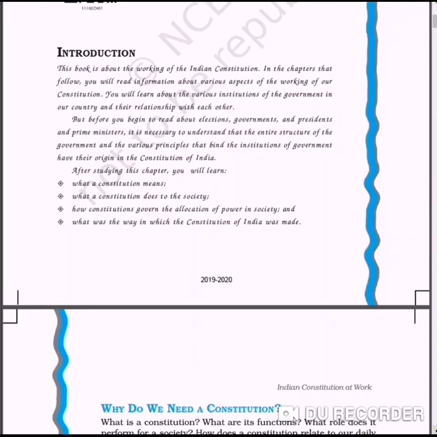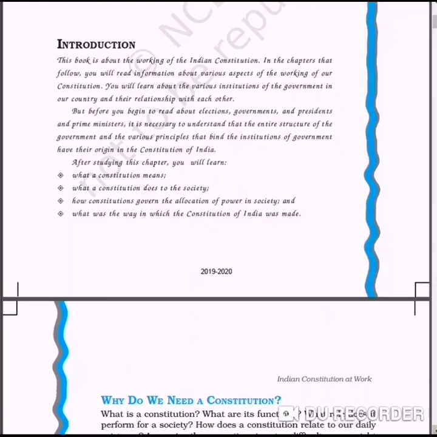A country, any organization, even school, college, any office, even our homes, need to have some set of rules and regulations to work properly. Same in the country, we need some set of rules, laws, according to which the government of the country works and even the people obey it. So this is the meaning of the Constitution.